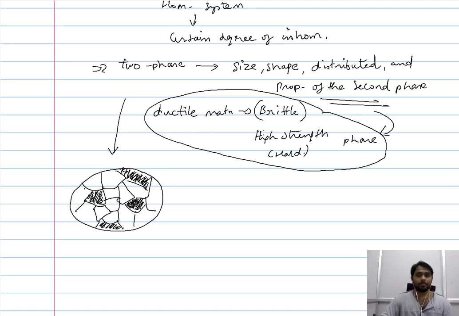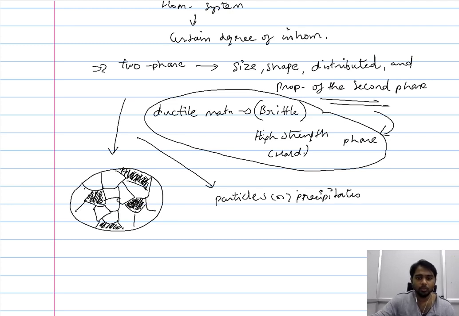And now the other way in which the newly introduced phase can be accommodated in the base metal is as particles, or to be more technical, as precipitates.